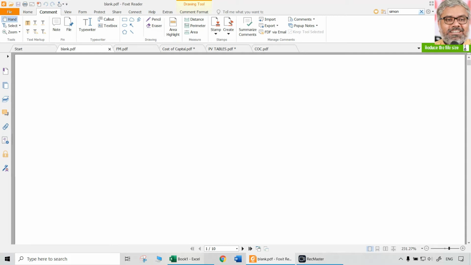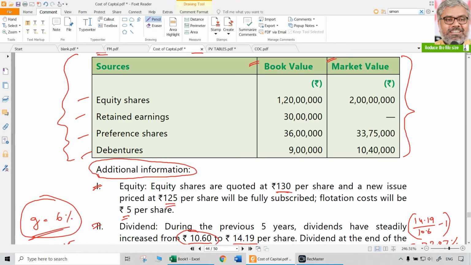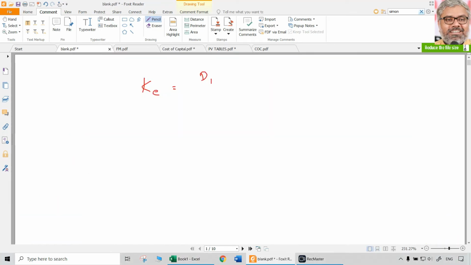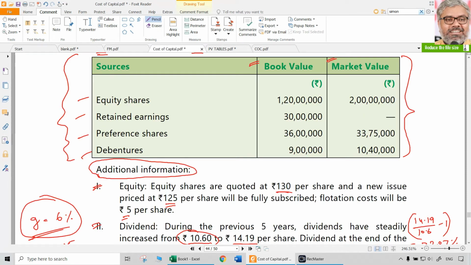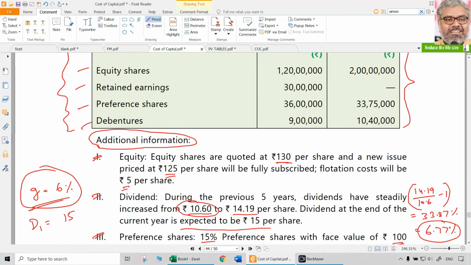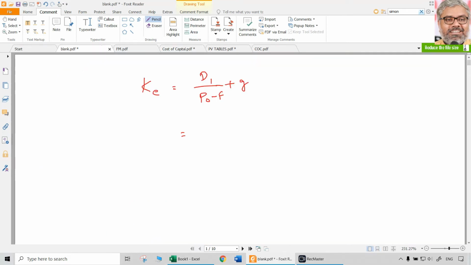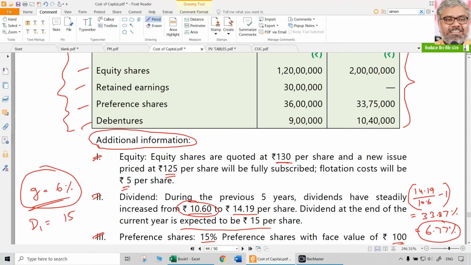First thing first, KE, cost of equity. The cost of equity formula we know already: D1 by P naught plus G. But when there are flotation costs, it will be D1 by P naught minus F plus G. So what is D1 according to the information given in the question? D1 is already taken as 15, divided by